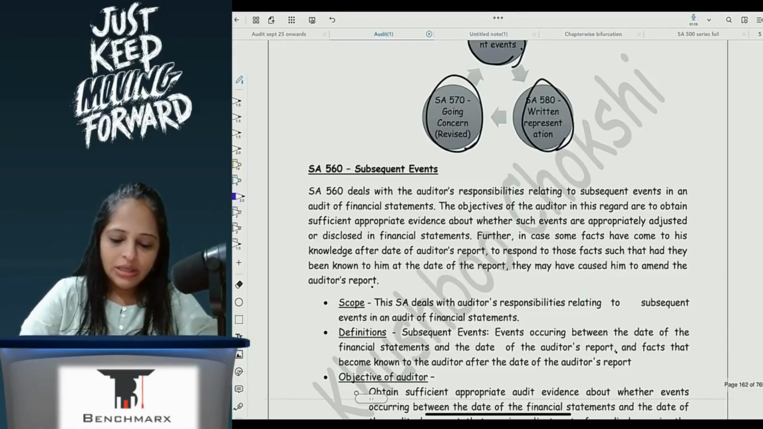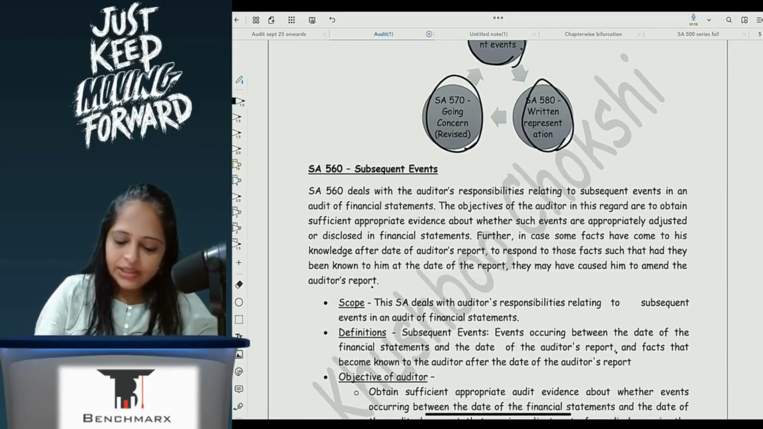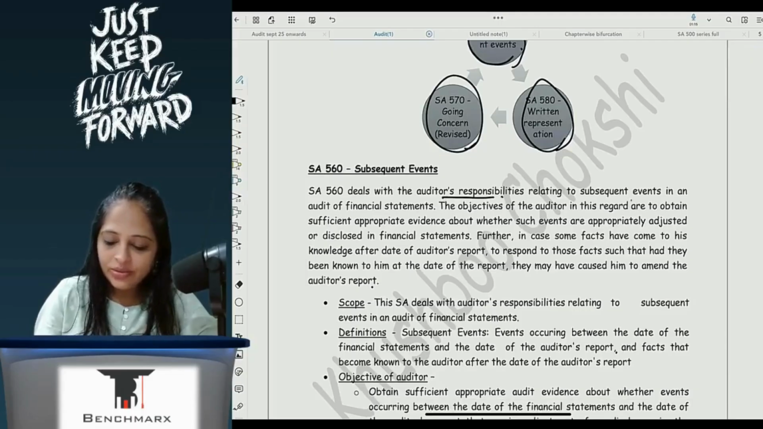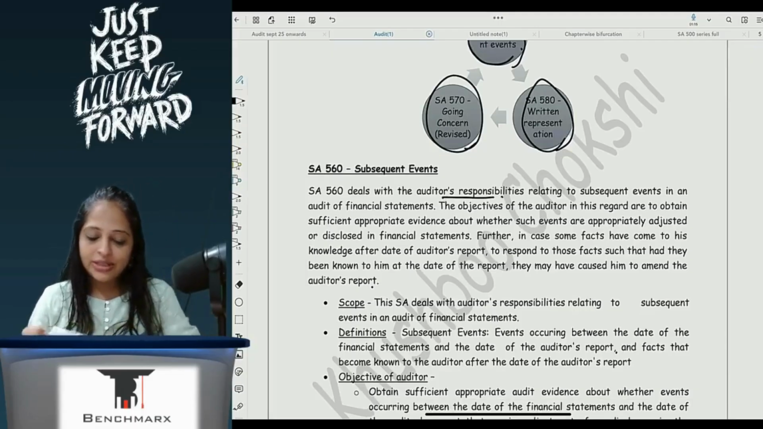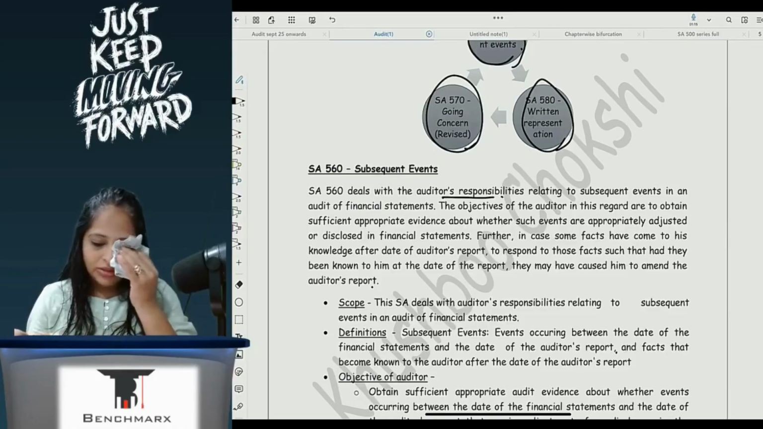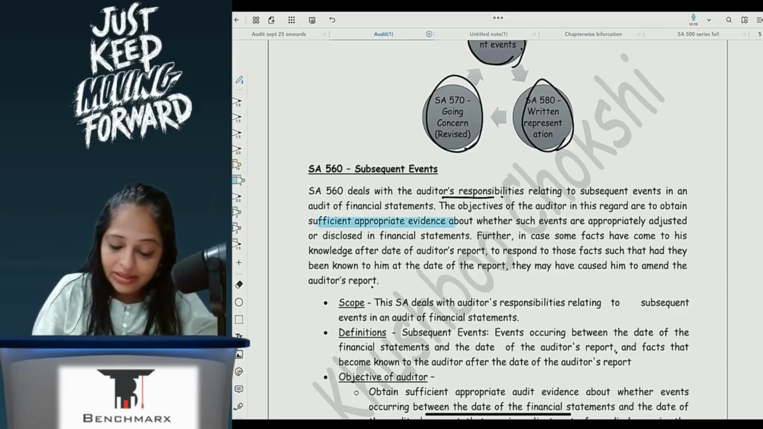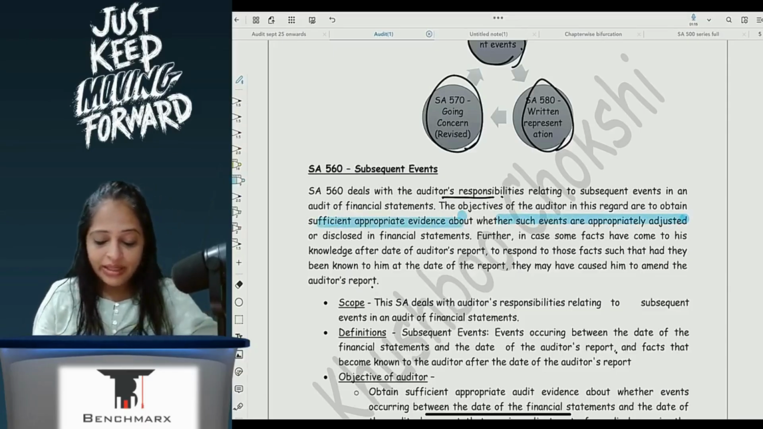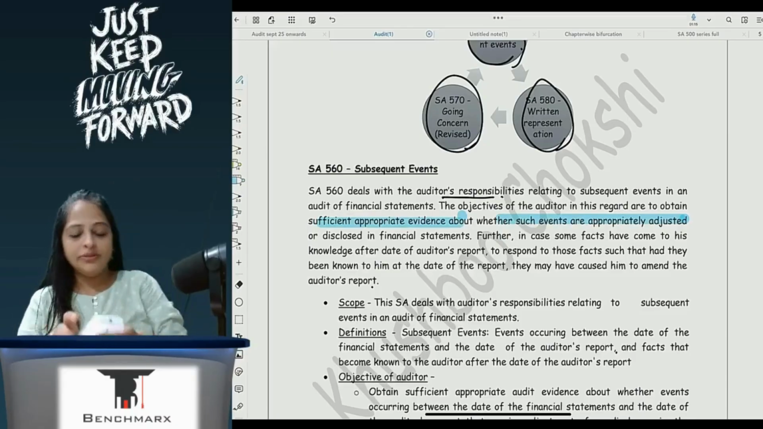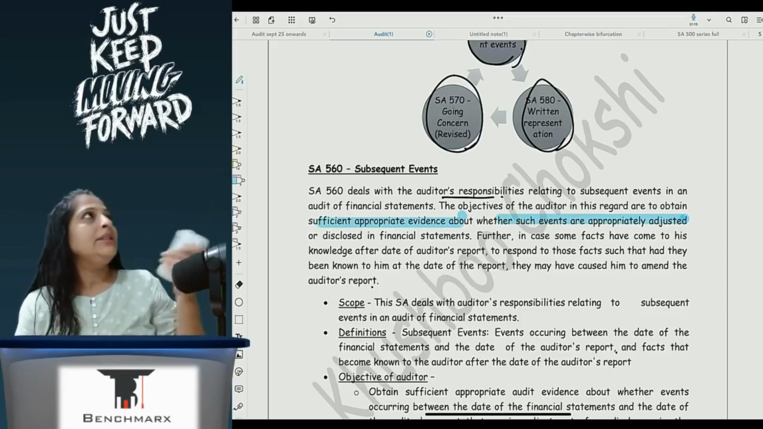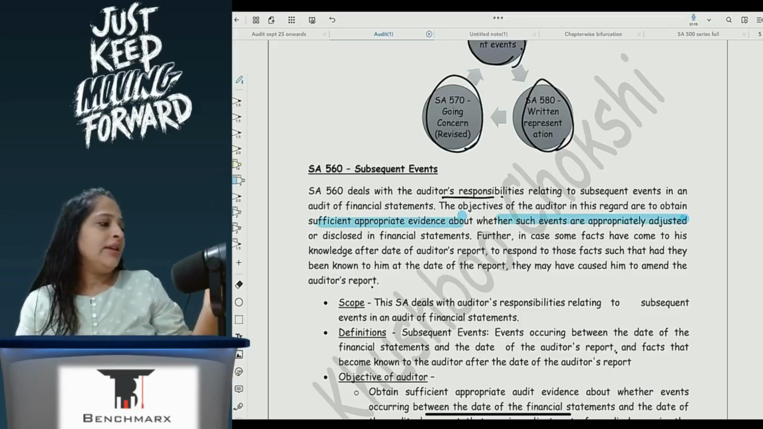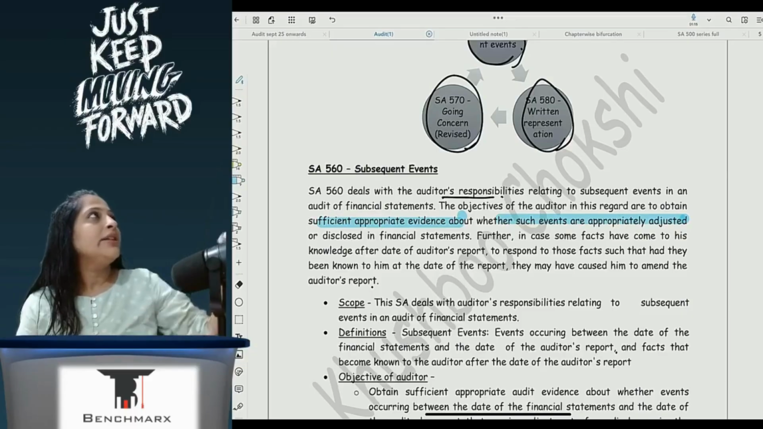Okay, so read it once. Essay 560 deals with the auditor's responsibility relating to subsequent events in an audit of financial statements. The objective of the auditor in this regard is to obtain sufficient appropriate audit evidence about whether such events are appropriately adjusted or disclosed in the financial statements. So whether these events are adjusted or not adjusted in the financial statements is the objective of this particular essay, correct?